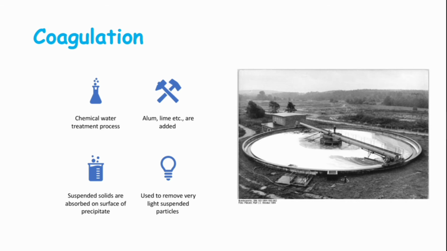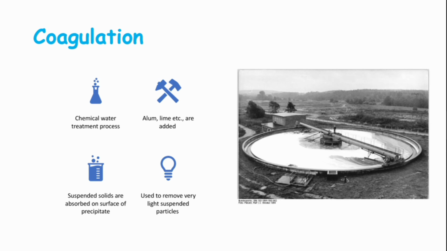Now, the water from the sedimentation tank is placed in the coagulation tank, and then some precipitating agents such as alum, lime, etc. are added to the water and mixed. These precipitating agents form a precipitate of aluminum hydroxide when dissolved in water. Suspended solids are absorbed on the surface of the precipitate. So gradually the mass of precipitate becomes heavier and finally settles down. This technique is used to remove very light suspended solids that do not settle by themselves during storage.